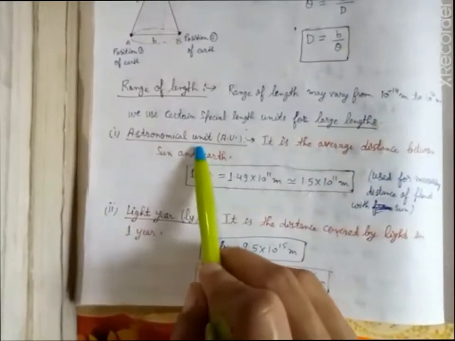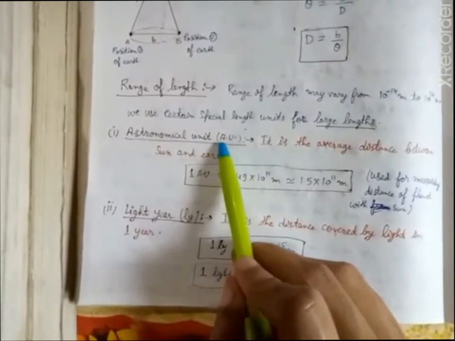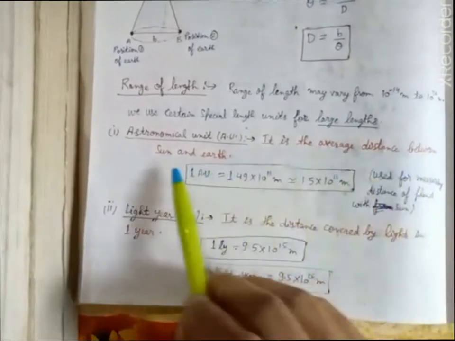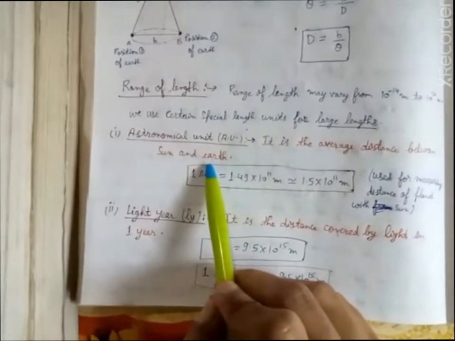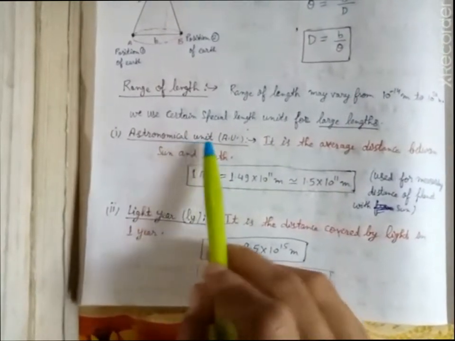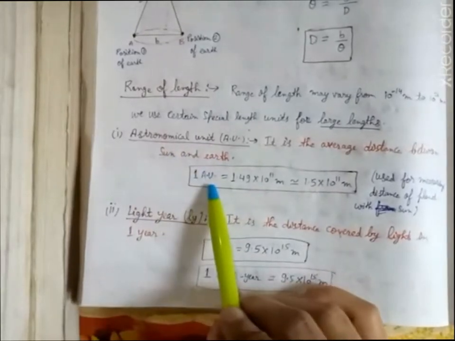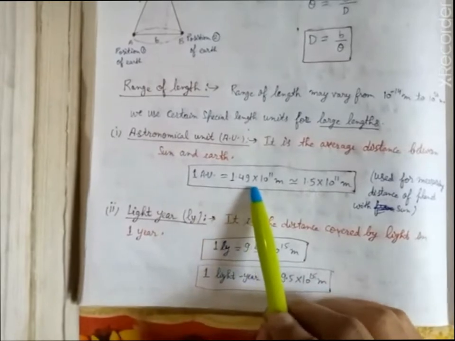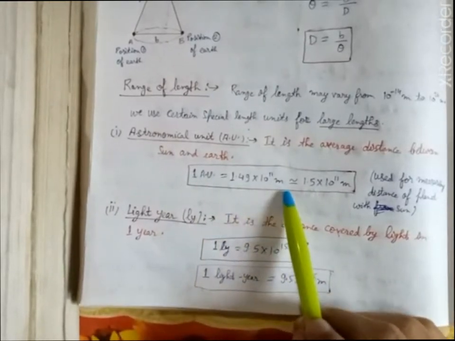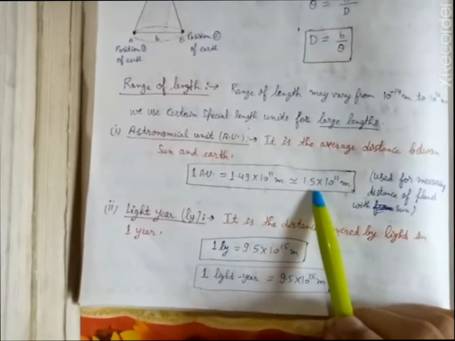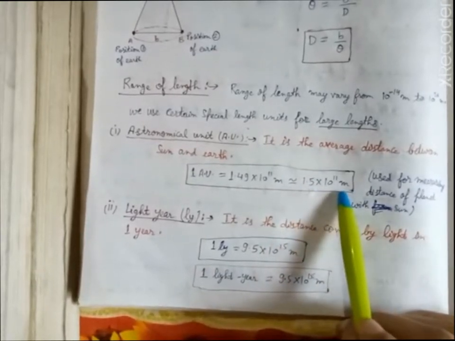Astronomical unit is represented by AU, capital AU. It is the average distance between the sun and the earth. It means astronomical unit is the distance between the sun and the earth. 1 AU is equal to 1.49 into 10 to power 11 meter, or it is approximately equal to 1.5 into 10 to power 11 meter.